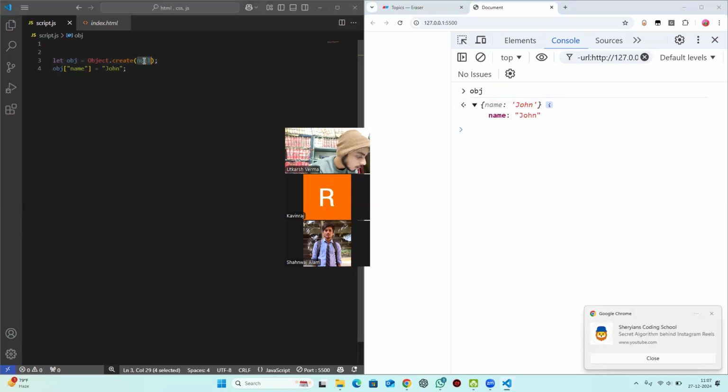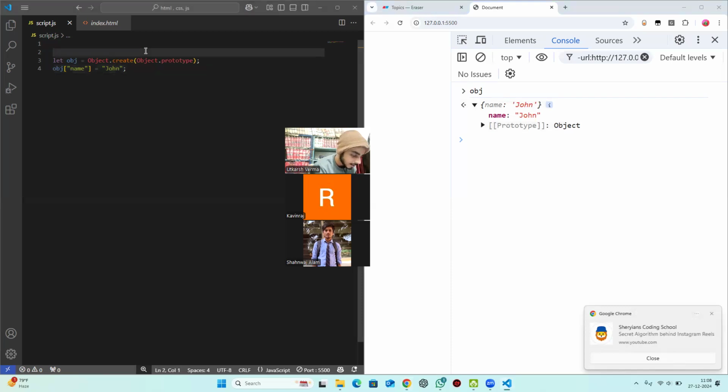And if you write something here like Object dot prototype, now we know that the global object is known as Object.prototype. This is the name of the prototype, Object.prototype. So if you create a new object and inside that you pass Object.prototype, it is now going to have that particular prototype. You see, we are now getting the prototype.